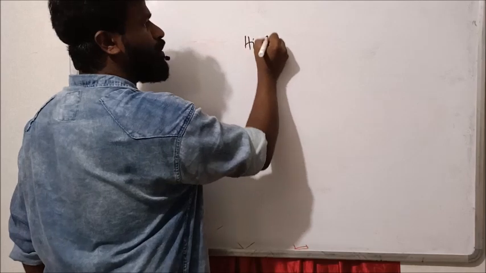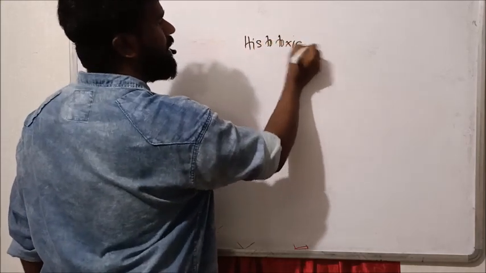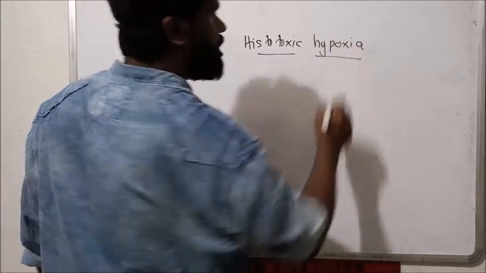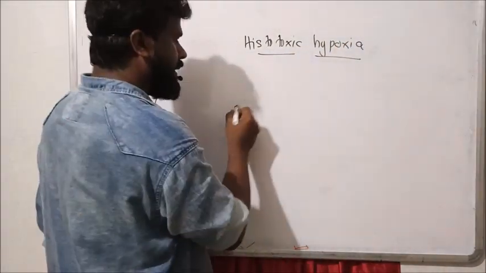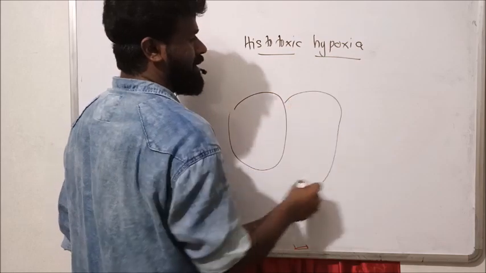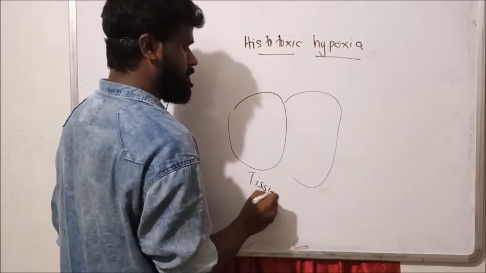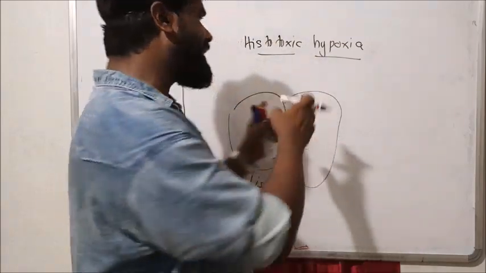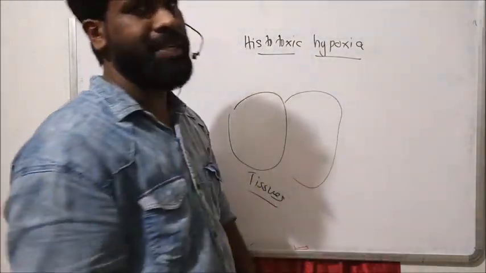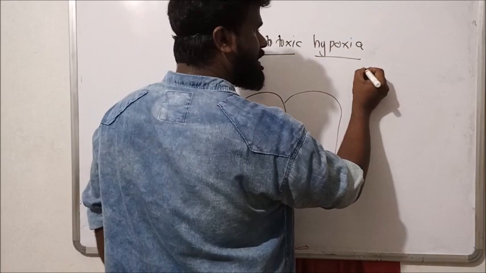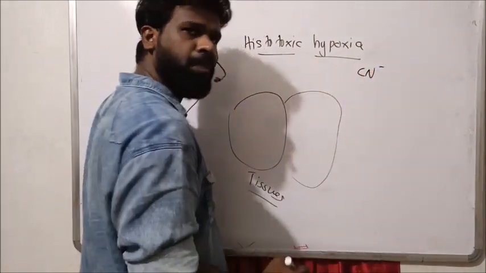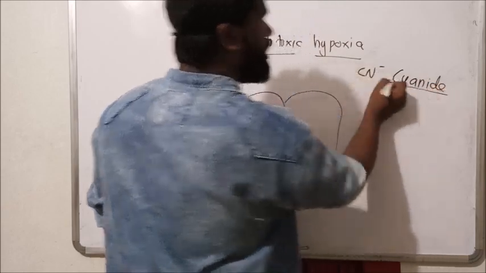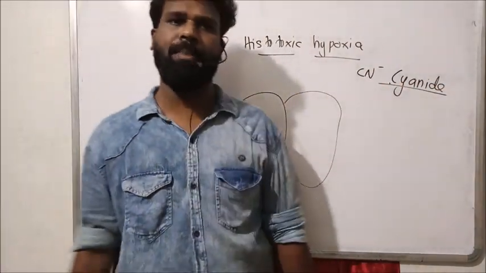The last one is histotoxic hypoxia. Suppose these are the tissues. Histotoxic hypoxia means inability of the cell to take up and utilize oxygen. The best known example of histotoxic hypoxia is cyanide poison.